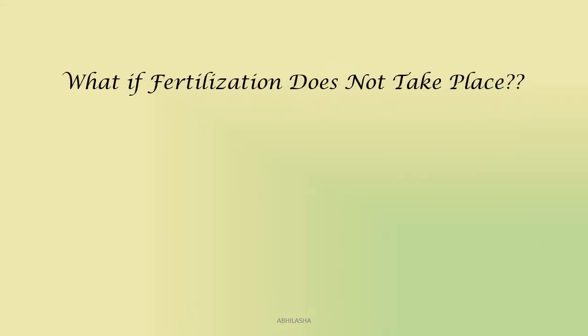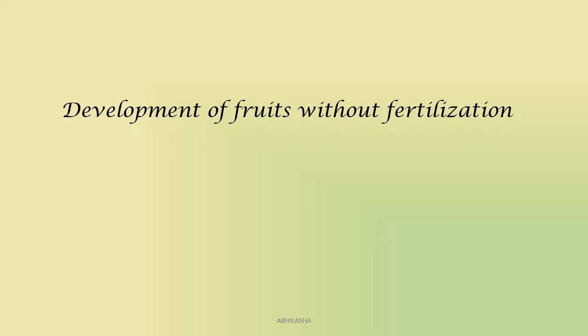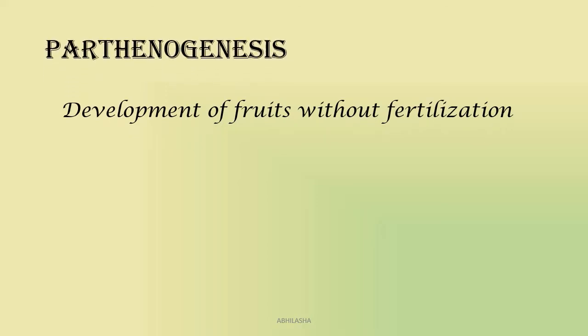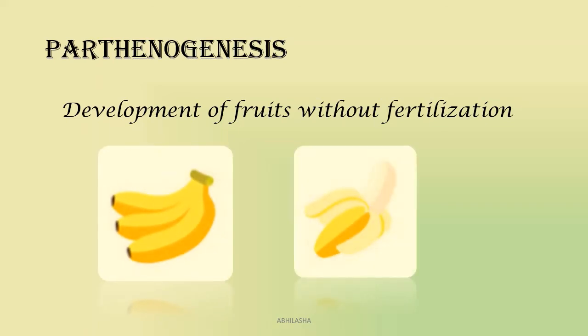What happens to the ovary then? In some cases, fruits develop without fertilization, and this is known as parthenocarpy. Will these fruits have seeds? No. Since fertilization has not taken place, these fruits are seedless. Now, is this condition useful to the plant? Of course not. But to us, it is useful. Imagine getting watermelons or pomegranates without seeds.